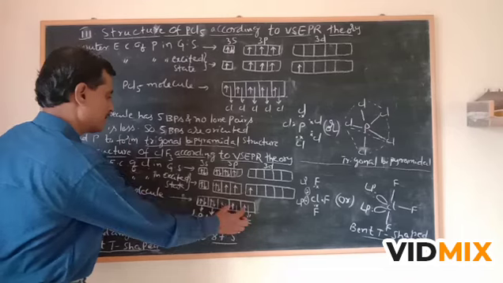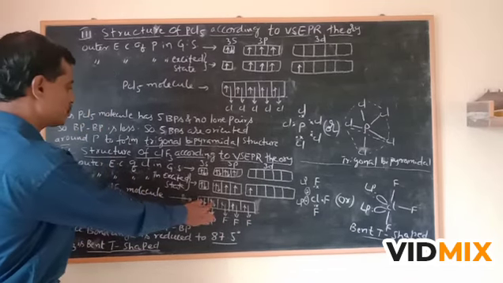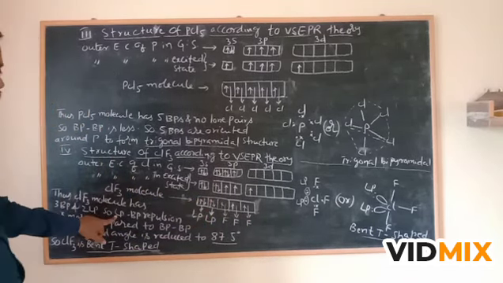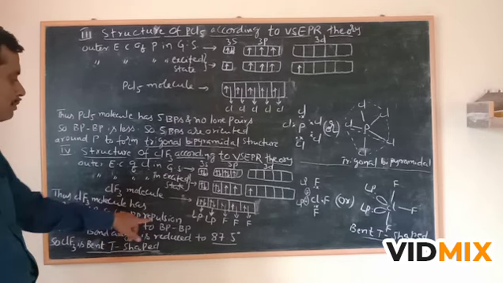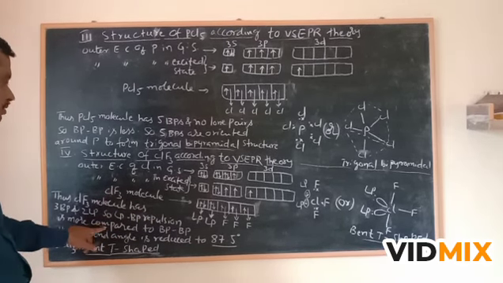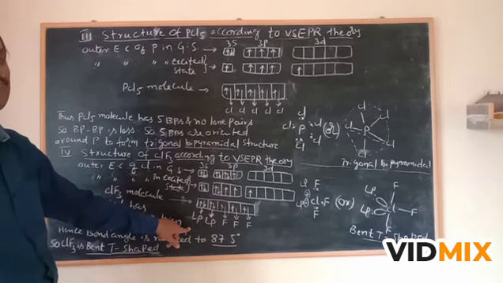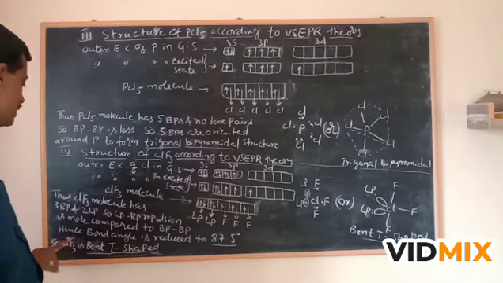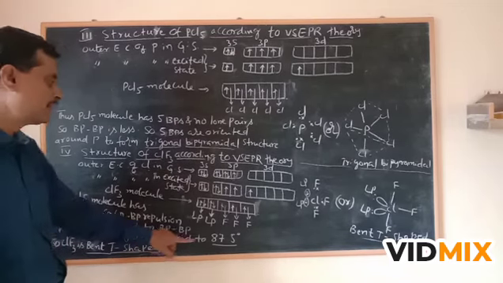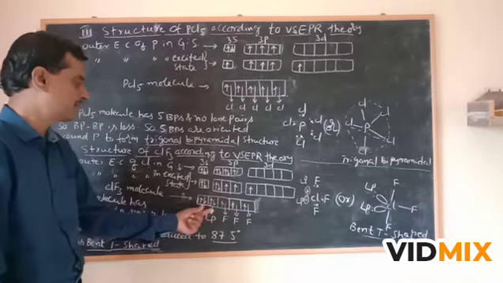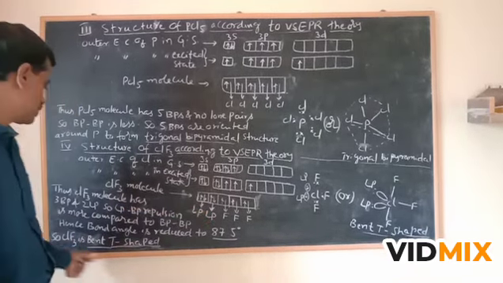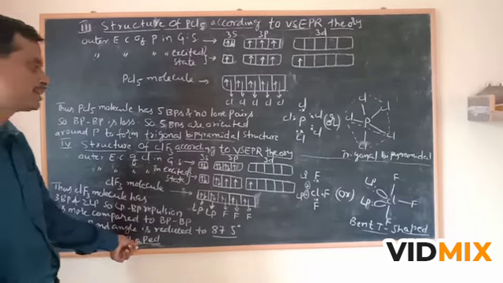So these are 3 bond pairs and 2 lone pairs. Lone pair-bond pair repulsion is always more compared to bond pair-bond pair repulsion, according to one of the postulates of VSEPR theory. Hence, the bond angle is reduced to 87.5 degrees because of these 2 lone pairs. So ClF3 is a bent T-shaped molecule.